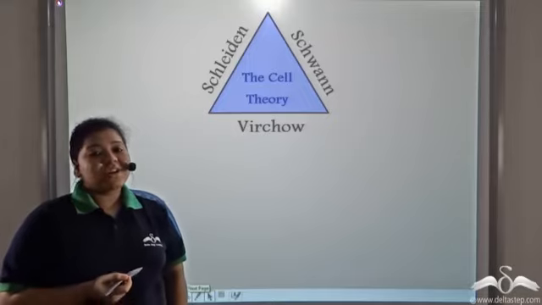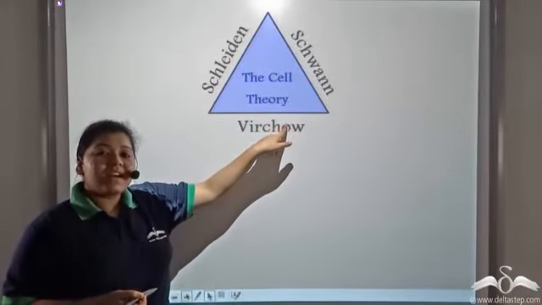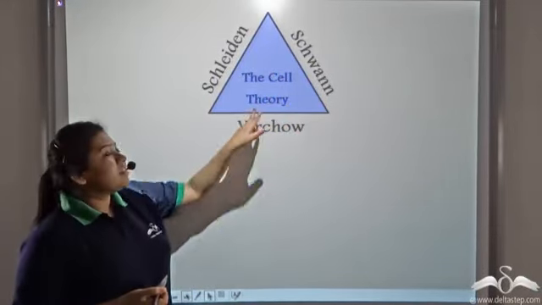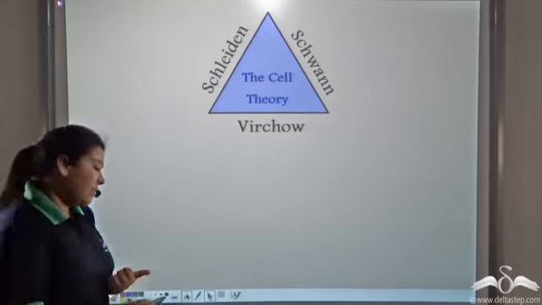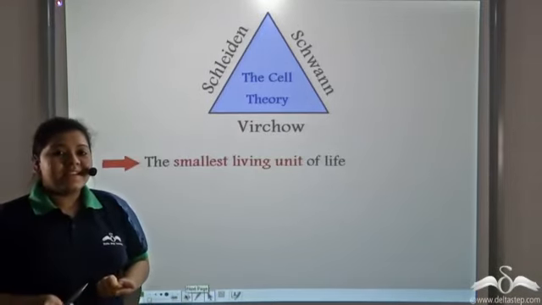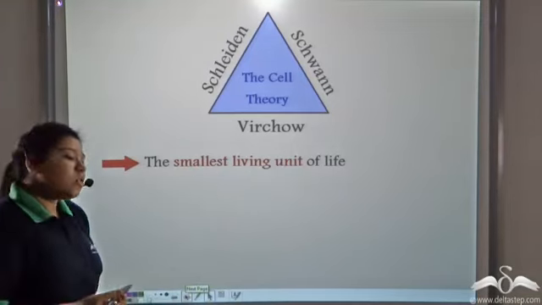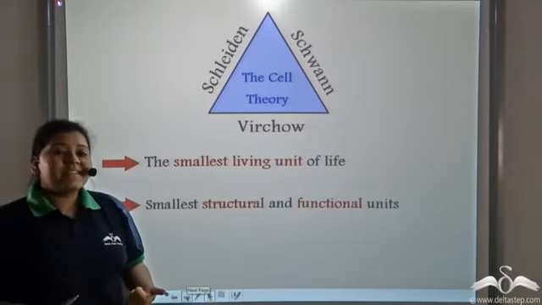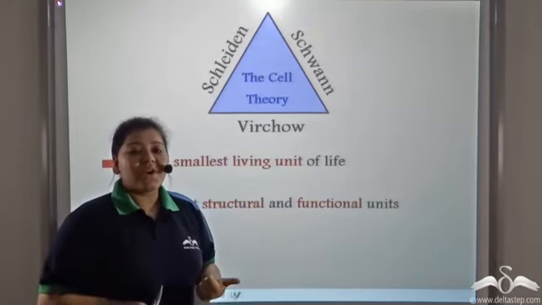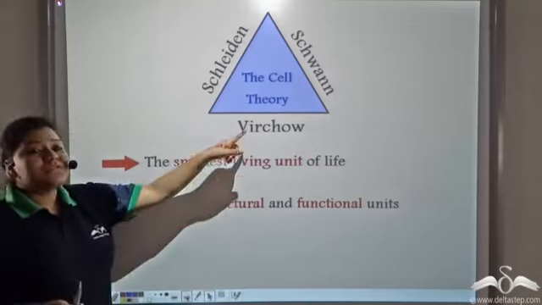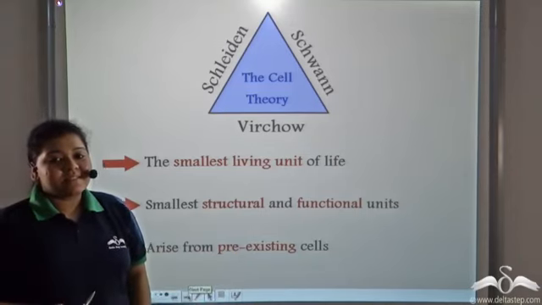So, all the three German scientists, Kleeden, Schwann, and Virchow, concluded and developed the cell theory. So what did the cell theory postulate? Well, the cell theory said that cells are the smallest living unit of life. It also said that cells are the smallest structural and functional units of all living organisms. And Dr. Virchow said that cells arise from pre-existing cells.